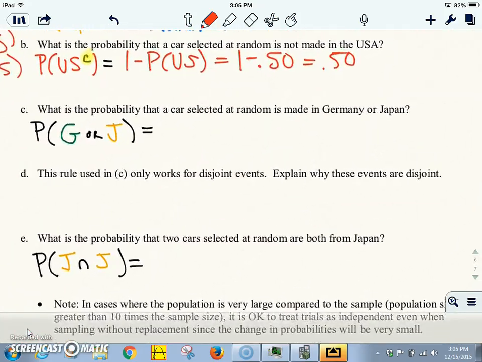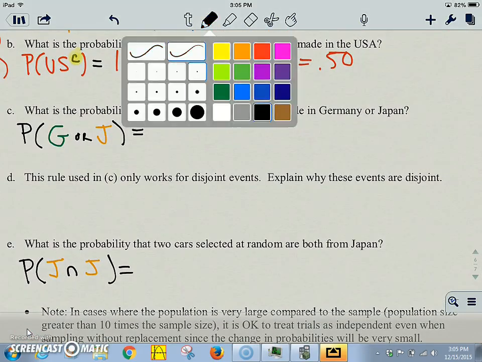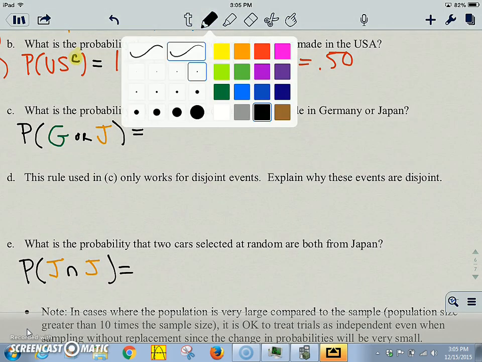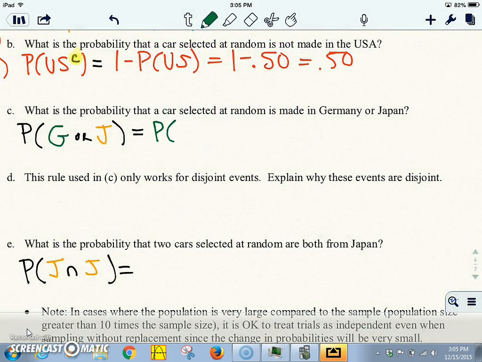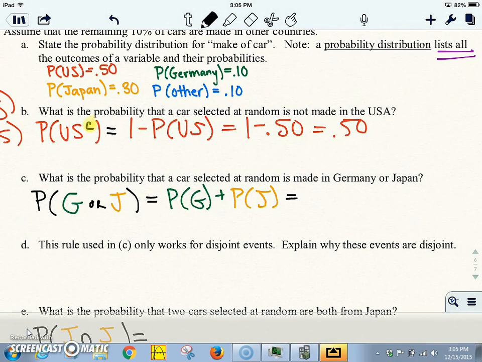I'm not going to flip back up there. If you need to, you flip back up there from now on. So that is the probability of Germany plus the probability of being from Japan, which would give us 0.10 plus 0.3 or 0.4, 40% chance of being made in Germany or Japan.